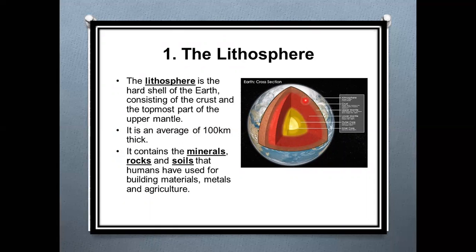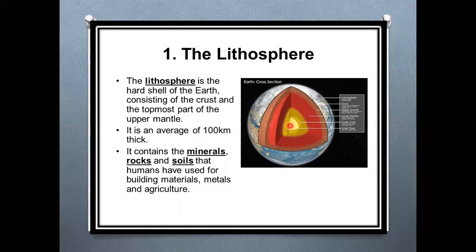The black color outline is known as the crust, and upon that the atmosphere will be there. First the atmosphere and the crust, next the upper mantle and the red-colored lower mantle, and next the dark yellow is the outer core, and the one inside is known as the inner core. So these are the parts of the earth.